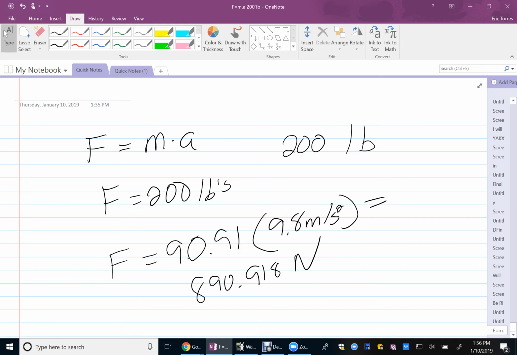So really it would be more equivalent to say that 200 pounds is equivalent to 890.918 newtons. Now we're really talking about the same thing. Pounds and newtons are much more equivalent measurements. They are the same, just a difference in unit, not pounds and kilograms. Hope that helps you with this section.